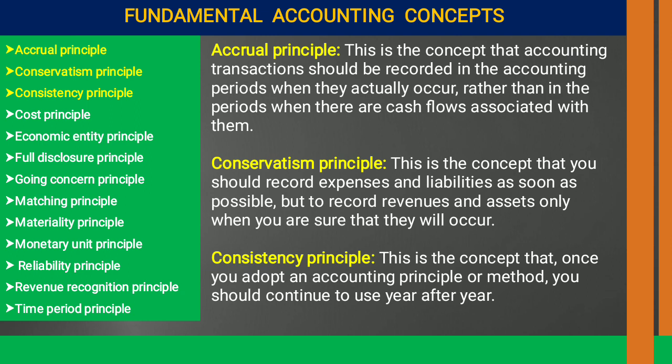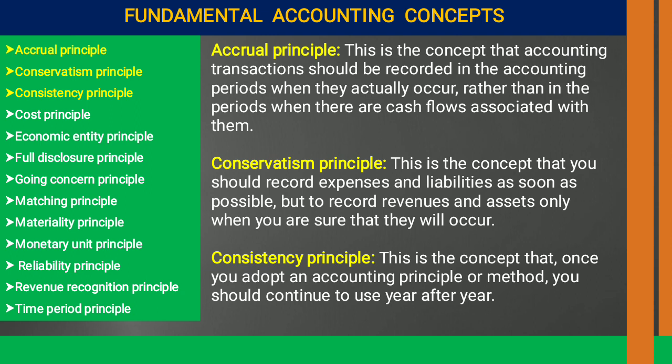So when will you record this transaction in your book: at the time of settlement, when you receive or realize the amount from your customer, or at the time of selling the goods? This principle clearly instructs us that we have to record the transaction when it took place, at the time when we sold the goods to our customer. It means we have to record it as a credit transaction. We don't have to wait for the final settlement or realization.